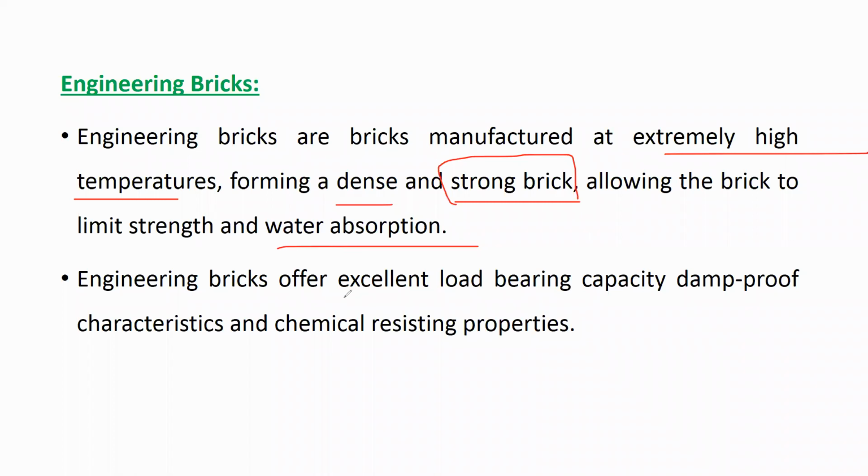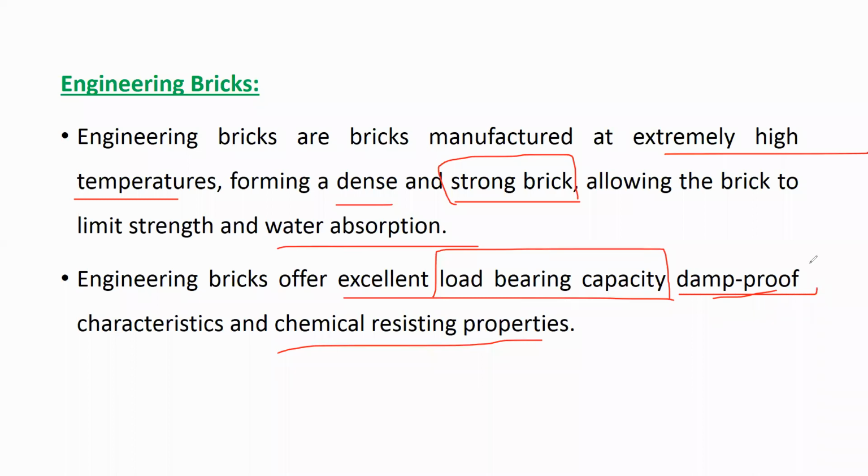Engineering bricks offer excellent load bearing capacity, damp proof characteristics, and chemical resistance properties. They can withstand a large amount of load, and even if you put more load, they will not get crushed easily.